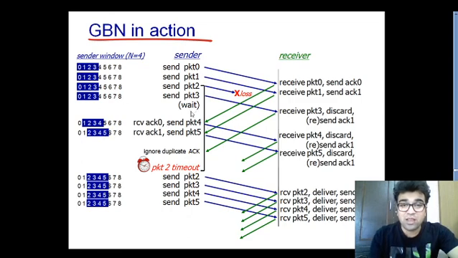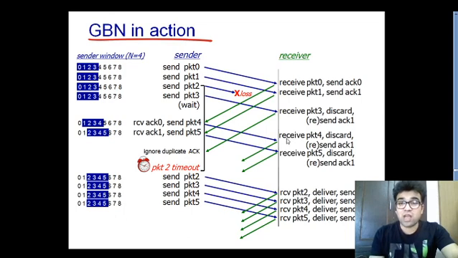Now it is still in the waiting state, but once this particular window slides towards its right, the sending side can send packet number 4 and 5 as well, because these 2 packets are now inside this window. But you can see the receiving side is still expecting packet number 2.